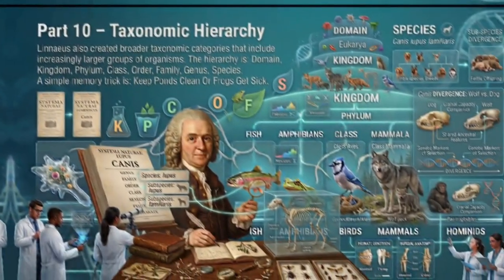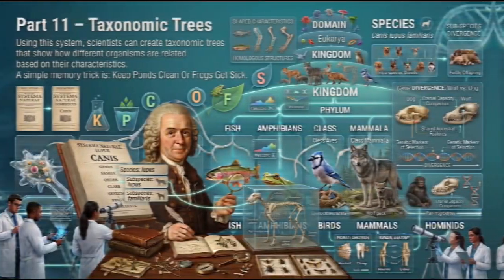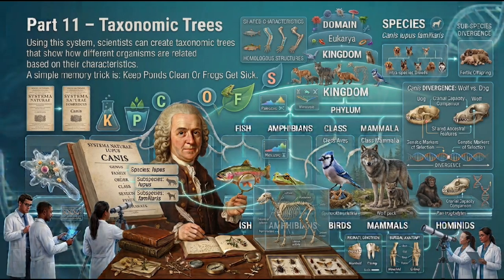Part 10. Taxonomic Hierarchy. Linnaeus also created broader taxonomic categories that include increasingly larger groups of organisms. The hierarchy is domain, kingdom, phylum, class, order, family, genus, species. A simple memory trick is keep ponds clean or frogs get sick. Part 11. Taxonomic trees. Using this system, scientists can create taxonomic trees that show how different organisms are related based on their characteristics.